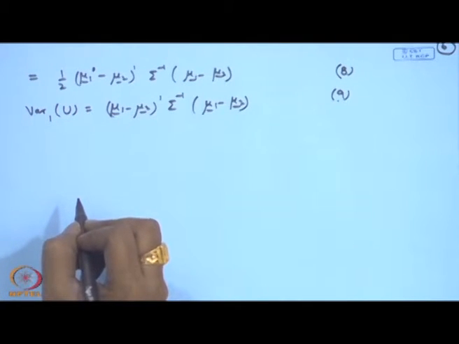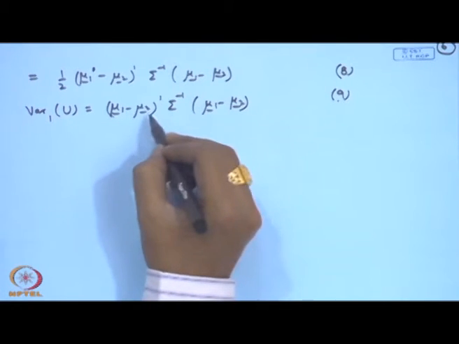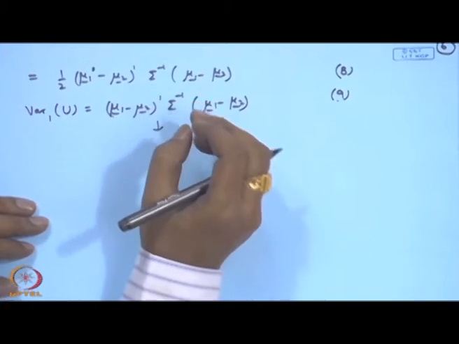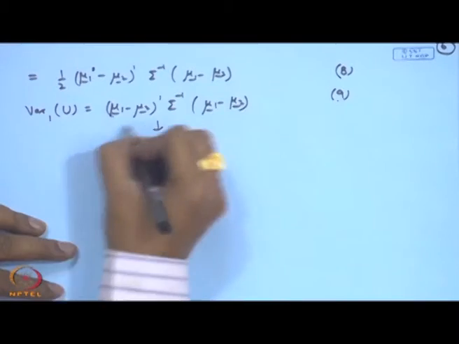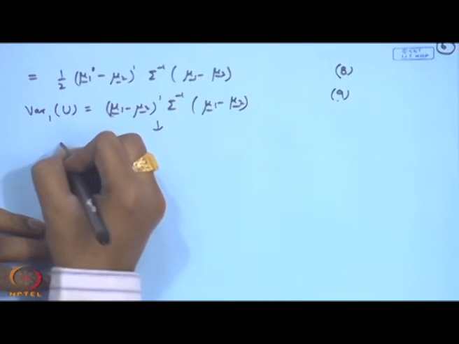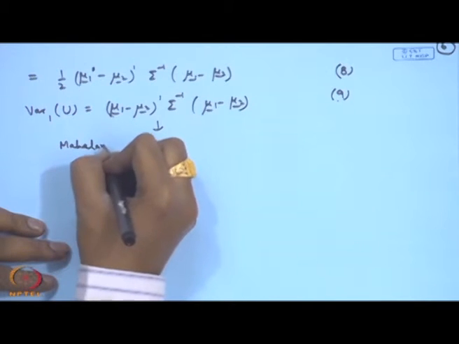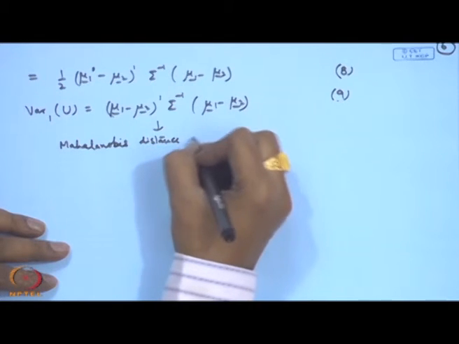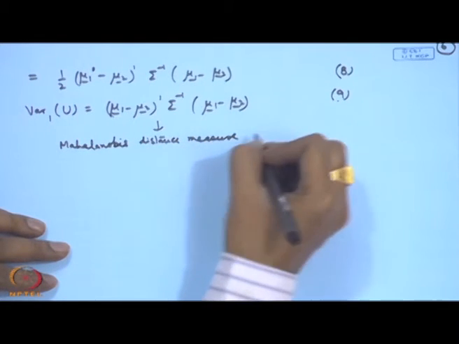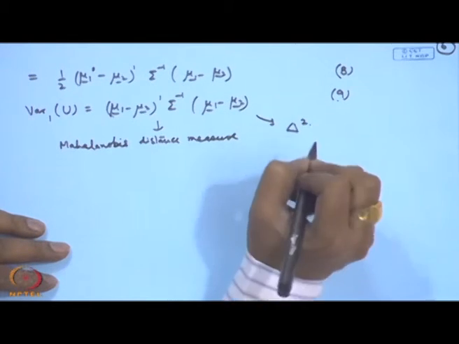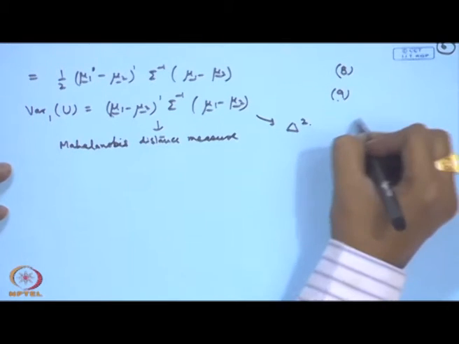We also write here, see this particular term which is written here, actually this is basically a distance measure which was given in 1930 by P.C. Mahalanobis, and it is called Mahalanobis distance measure or Mahalanobis D square. This is the Mahalanobis distance. So, let us call it say delta square. We give this term the name delta square.